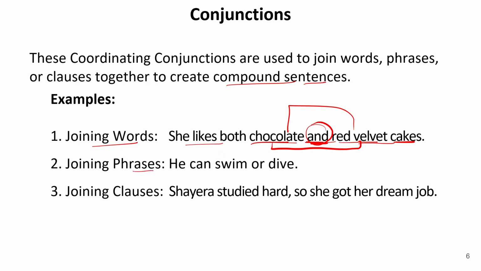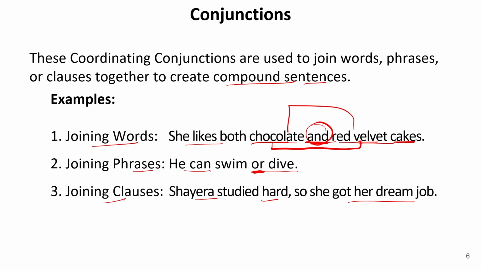Now, if I join two phrases, for example, he can swim or dive. I can also write this sentence as he can swim, he can dive, and I'm joining these two together with the phrase he can swim or dive. So here I'm using the word or. So this is also known as joining phrases with a coordinating conjunction. Joining clauses: Shaira studied hard, so she got her dream job.